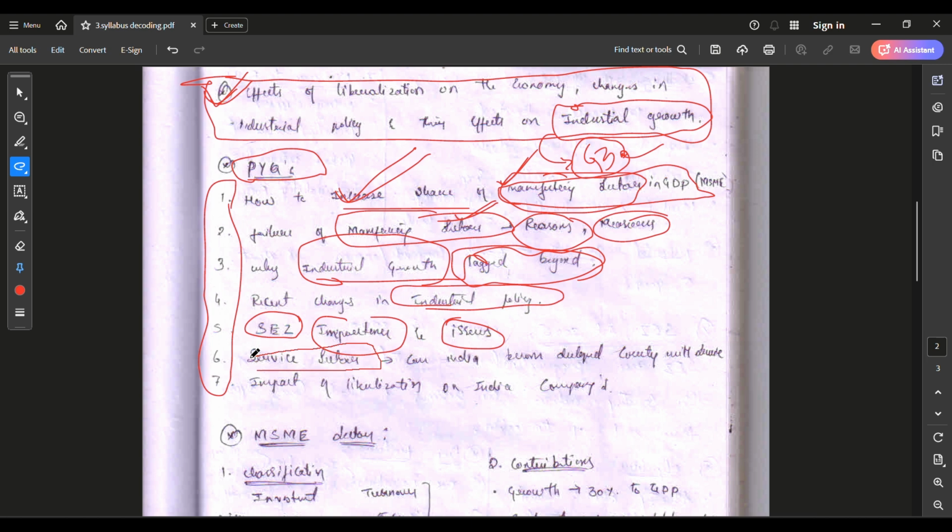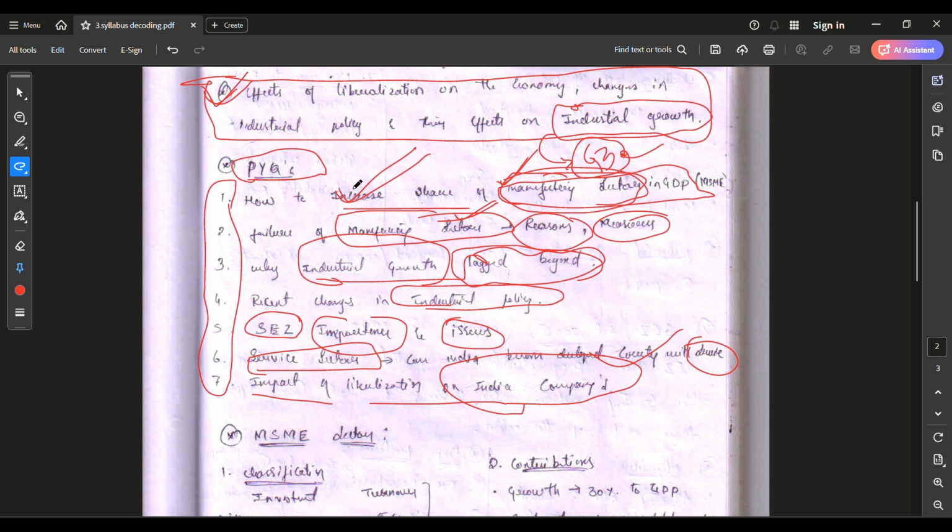Service sector: can India become a developed country with the service sector? Impact of liberalization on India's economy and Indian companies. You can directly see that the manufacturing sector, industrial sector and service sector are the major focus on these three topics.